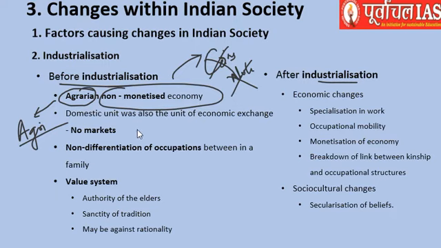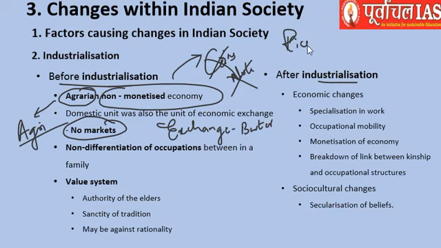How did people used to have things? There were no markets, but there were exchanges. The system called barter system was used for exchange, wherein, let's say, one person produces rice, and this person exchanges his things with the person who produces potato, and in this way a certain quantity is decided between them by consensus, and they exchange things in a way that they both have both the things with them, right? So that used to happen in the barter system.